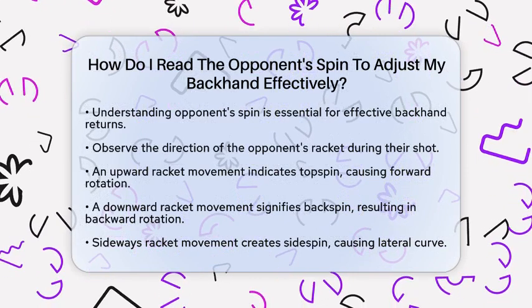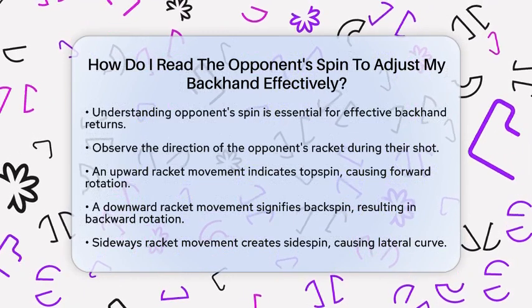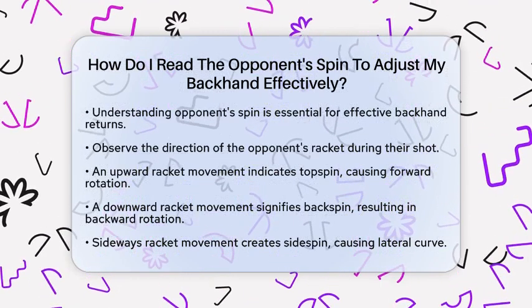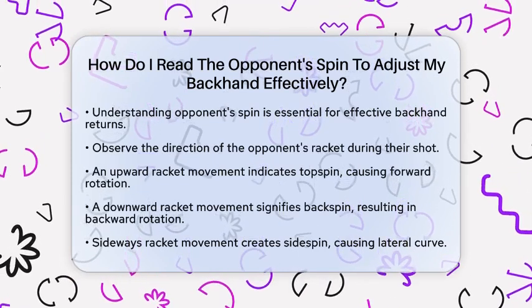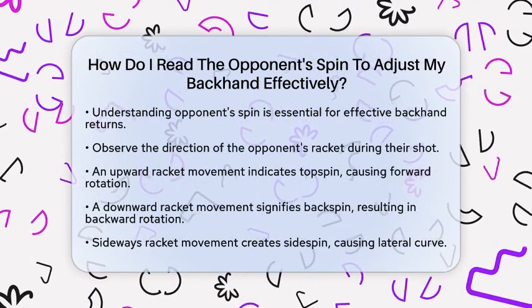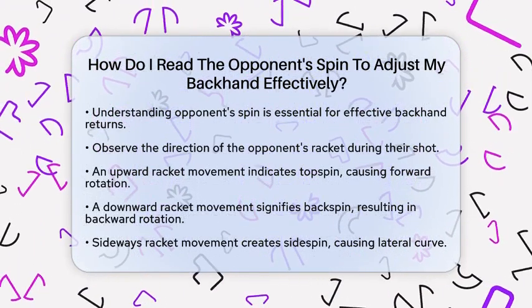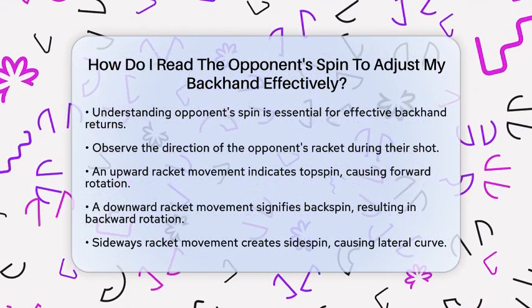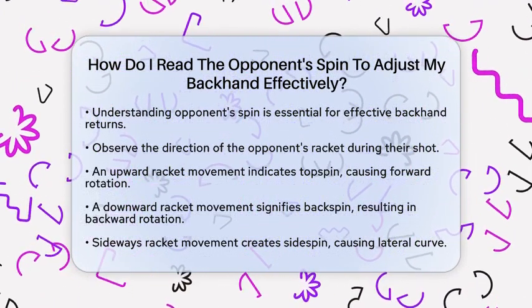First, pay attention to your opponent's racket movement. When they strike the ball, observe the direction of their racket. If the racket moves upward, it usually means they are imparting topspin. This causes the ball to rotate forward. Conversely, if the racket moves downward or underneath the ball, that indicates backspin, where the ball rotates backward. If the racket moves sideways or at an angle, that creates sidespin, making the ball curve laterally.